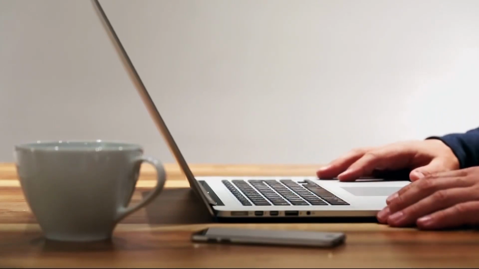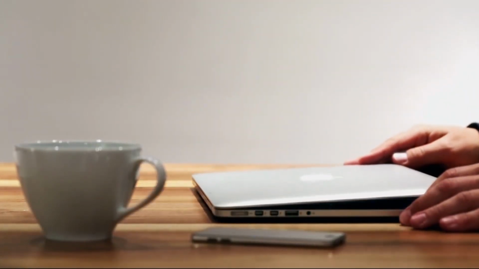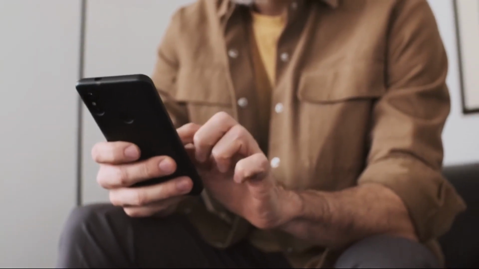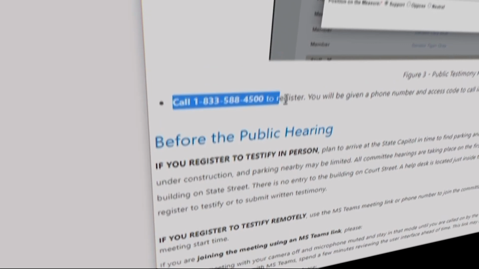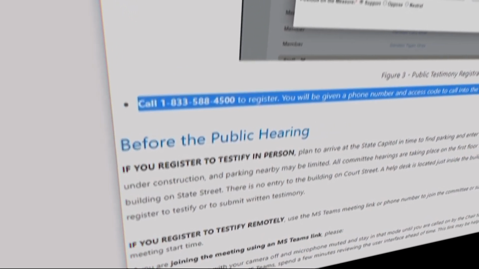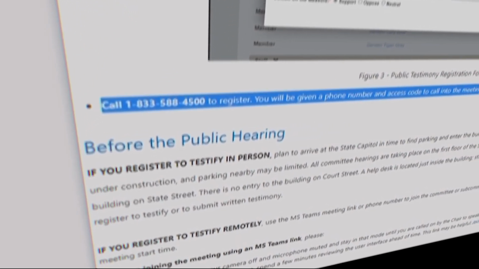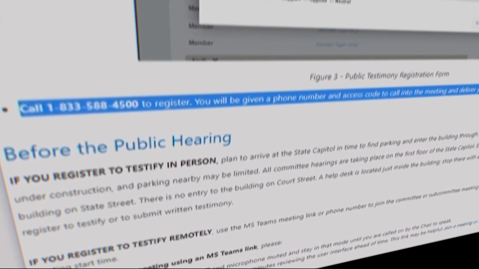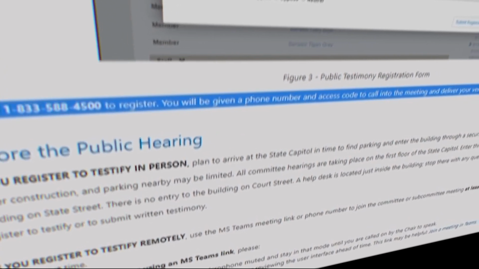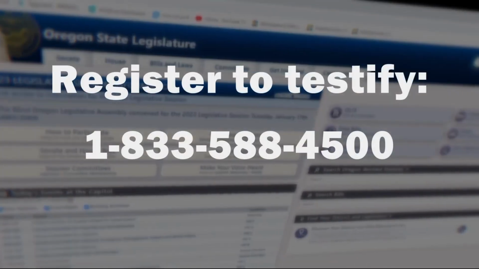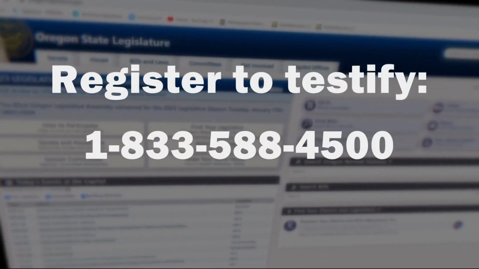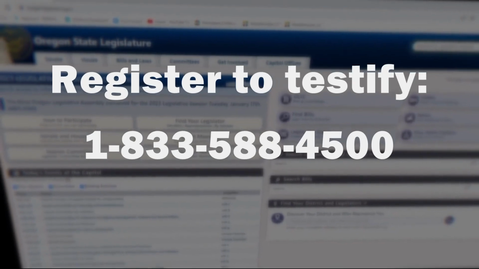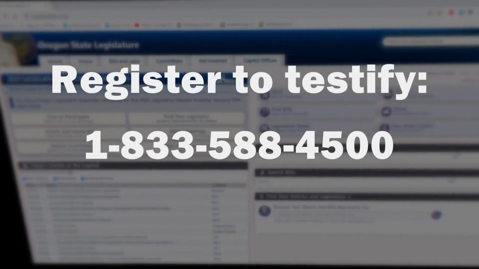And finally, if online registration is not working for you or you can't seem to figure it out, that's okay. There's a phone number you can call to register to testify. The phone number is 1-833-588-4500. Make the call, follow the prompts, and eventually you'll get a phone number and access code that will allow you to call into the meeting to deliver your testimony. That phone number again, one more time, 1-833-588-4500. And that's how you can let your voice be heard.